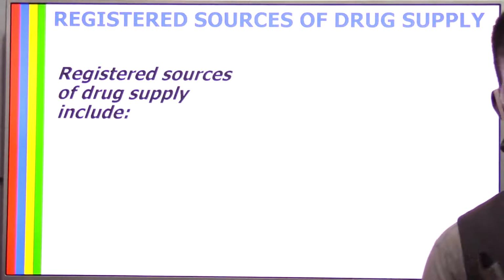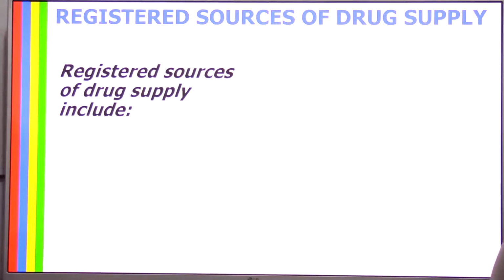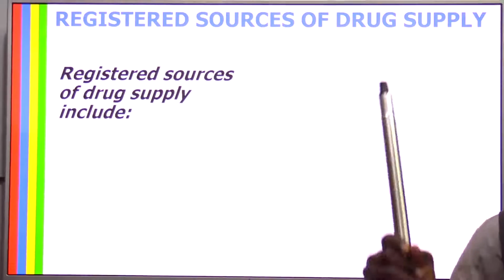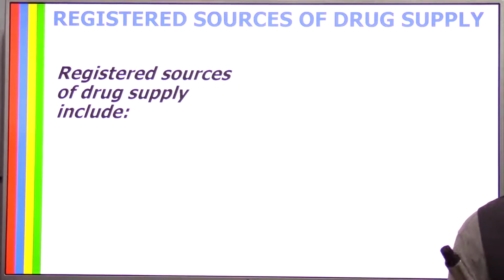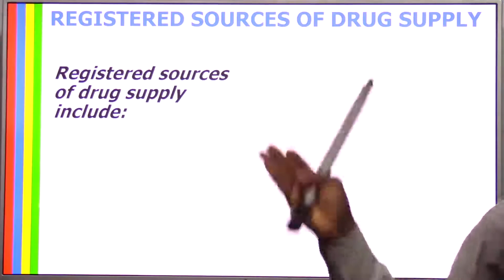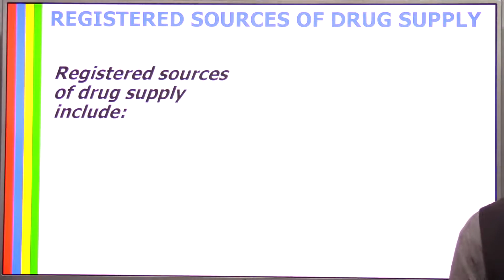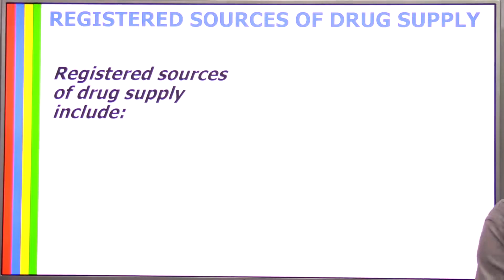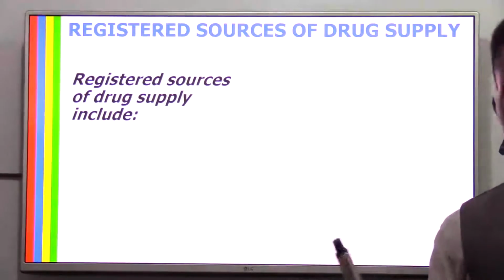Now, we want to check the registered sources of drug supply. What do we mean by registered sources of drug supply? They are the drugs that government or authority authorize, permit to be released to the public. That means the source, the way, the means through which drugs come from a certain authorized body to the populace.